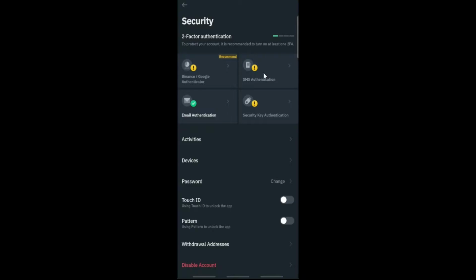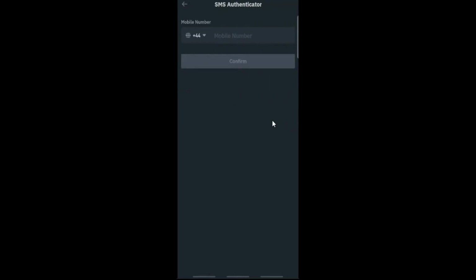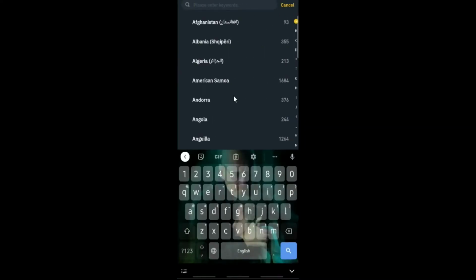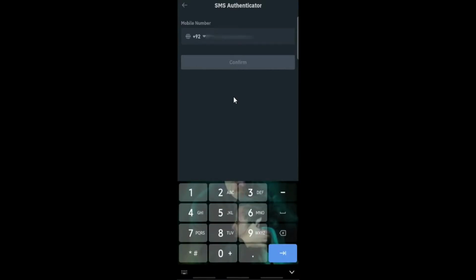Some of you would have done SMS authentication. So if you have done it, you can skip this part. For those who haven't done it, click on it. Turn on the authenticator. Now select your country code. Type your phone number. Once you are done with it, click on confirm.